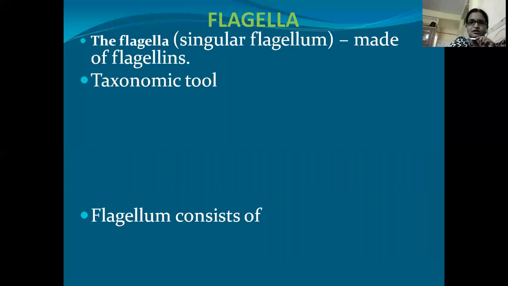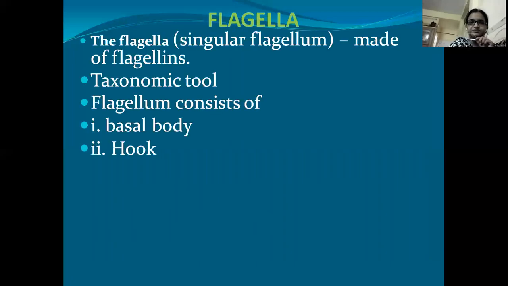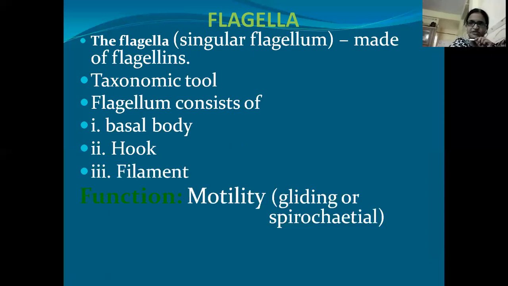So the first organelle of bacteria which we have to deal with in detail is the flagellum. As we have seen, we are proceeding from the outer side of the bacteria to the inner side. So first let us study this component, that is flagella. Flagella is made of a protein called flagellin. If it is single, we call it a flagellum.